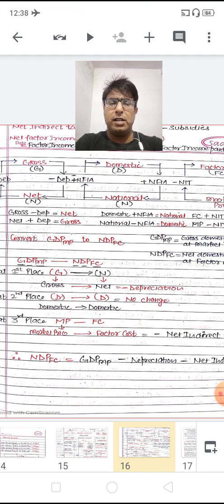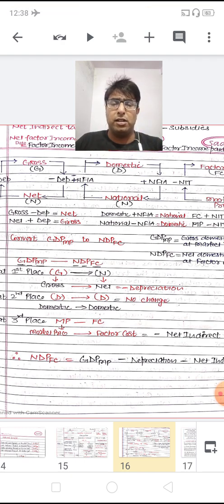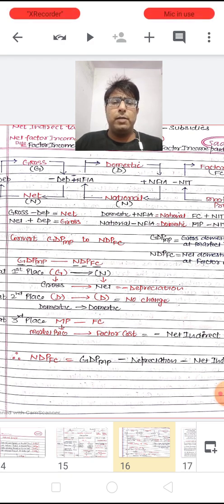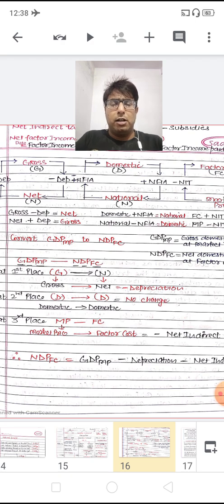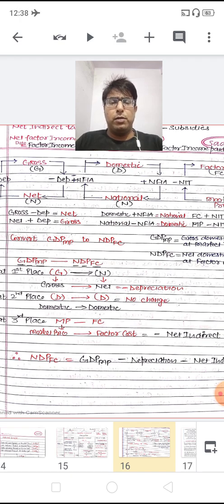At second place I have already suggested there might be either domestic or national. Here with this aggregate we have domestic, and in the other aggregate it is again domestic. So if we want to change from domestic to domestic, then there is no change, nothing should be added or subtracted. But at third place it is obviously the product which is rebated. Now at fourth place, it has market price and factor cost. I mean MP is for market price, FC is for factor cost.